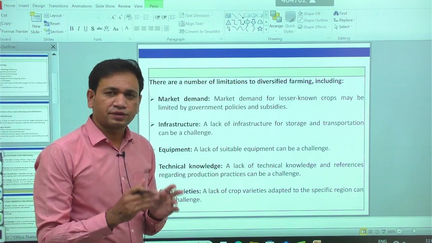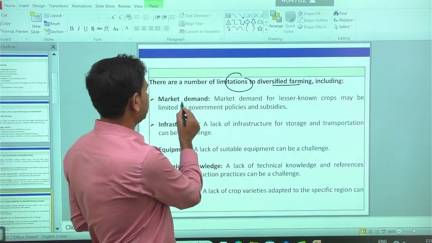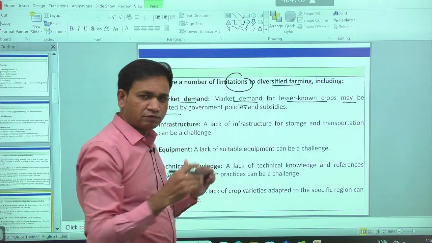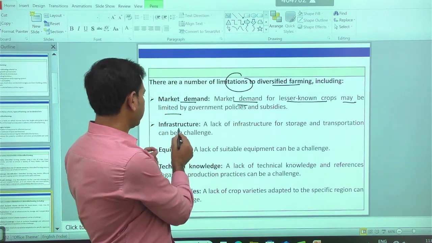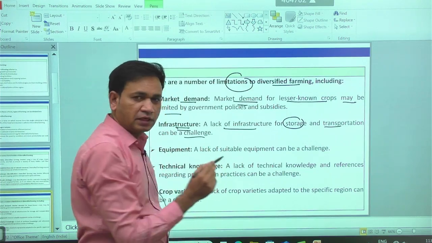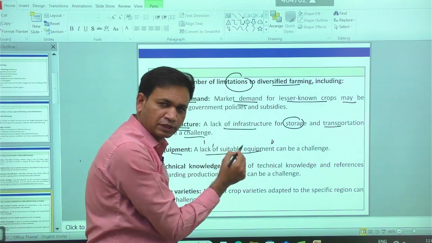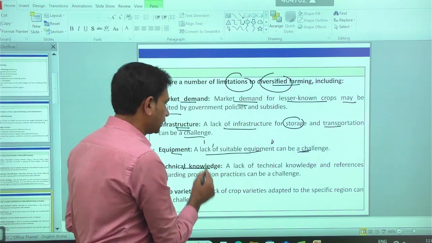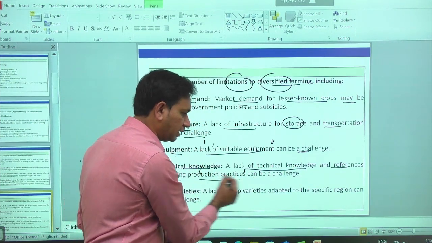At the same time, we have some limitations to diversified farming. The market demand for lesser known crops may be limited. Lack of infrastructure like storage and transportation can be a major challenge. Lack of suitable equipment is a major challenge in diversifying the farming system. Lack of technical knowledge and references regarding production practices can be another challenge.